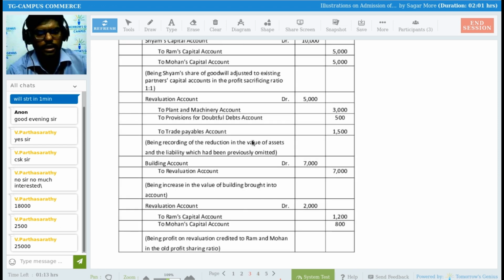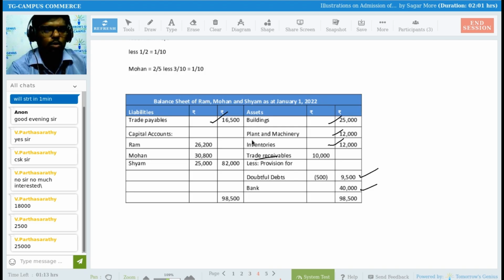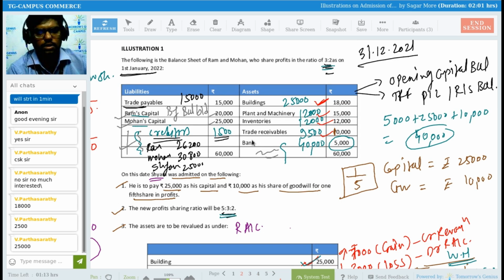I need to check whether it's okay. They have considered that 1,500 rupees. See, 1,500 rupees a creditor now, the unrecorded liability we recorded now. I'm talking about this 1,500 rupees of unrecorded liability, right? So creditor is a part of trade payable only, right?